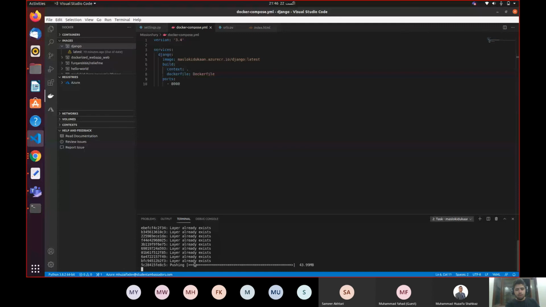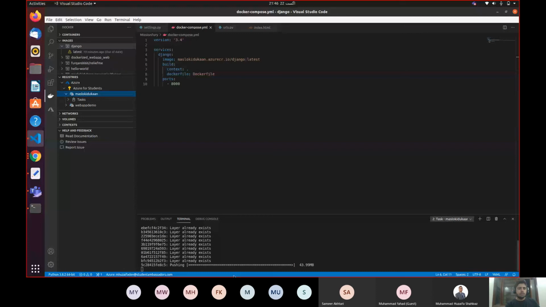So until it is running, I'm going to go to Azure registries and I'm going to open it. I'm going to open Azure. Okay. So as you can see, my registry must look like Maslow ki Dukaan over here, and maybe let me refresh it. Are you hearing me? Yeah, so it's not pushed yet because it is still pushing over here.